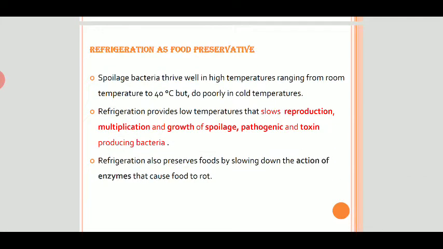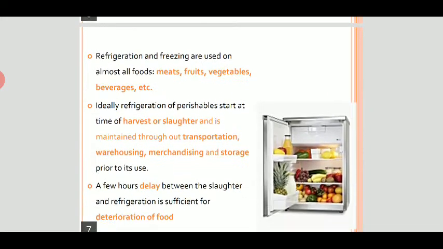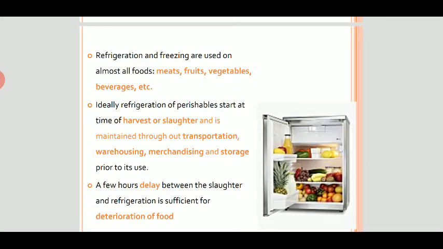When we use refrigeration as a food preservative, spoilage bacteria thrive well in high temperatures ranging from room temperature to 40 degrees Celsius, but do poorly in cold temperature. Refrigeration provides low temperature that slows the multiplication and growth of spoilage, pathogenic and toxin-producing bacteria. Refrigeration and freezing are used on almost all foods like meats, fruits, vegetables, beverages.